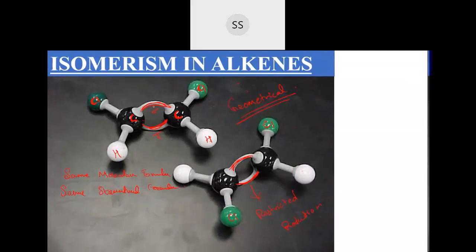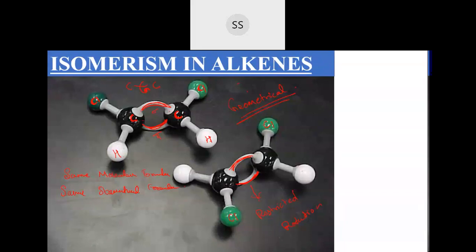If you remember, I told you alkanes exhibit conformations. They show conformers because there is a carbon-carbon single bond, and you can rotate this single bond. Rotation is possible. Now here, if I try to rotate this bond, what will happen? That bond will break down. So you can't rotate across a carbon-carbon double bond and give a different geometry.